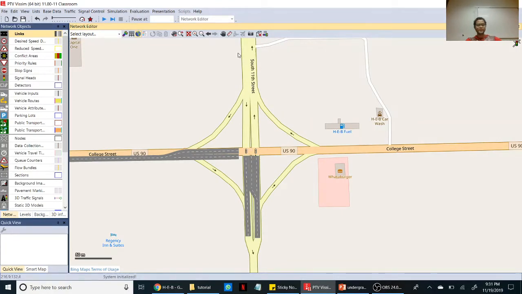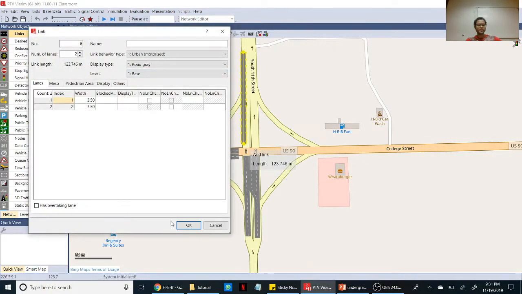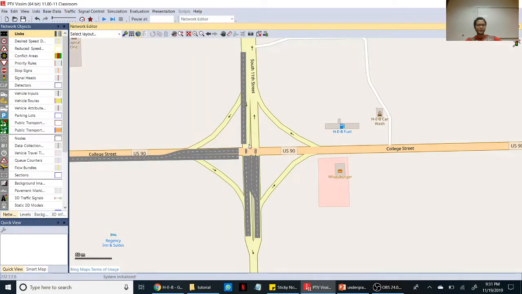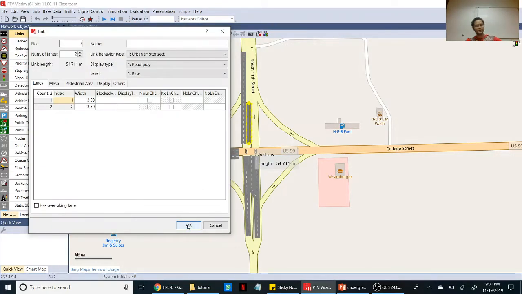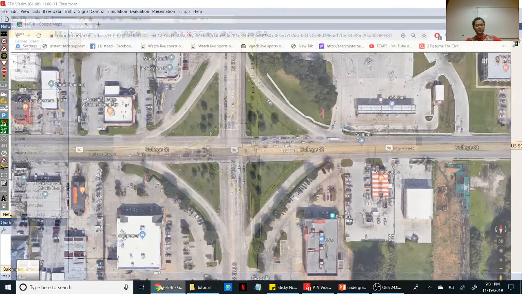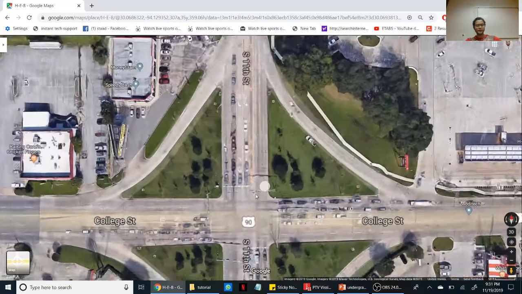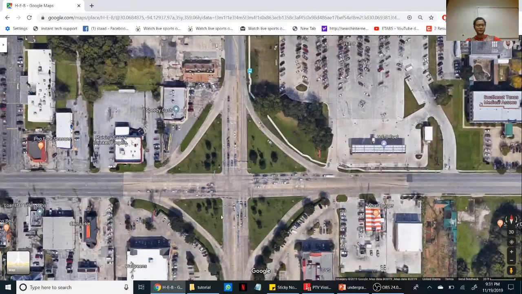So if you go this way, draw two lanes because the through traffic has two lanes, and the left turners. Left turn is also two lanes. You can see two left lanes for this direction.